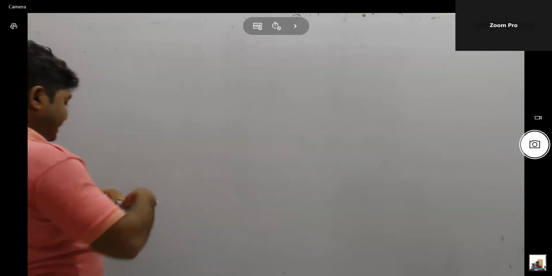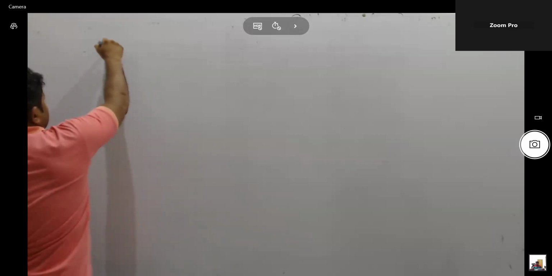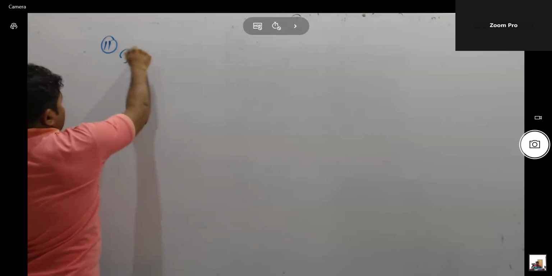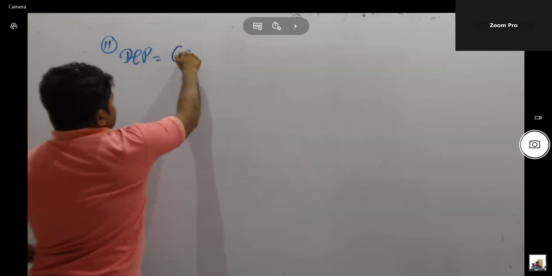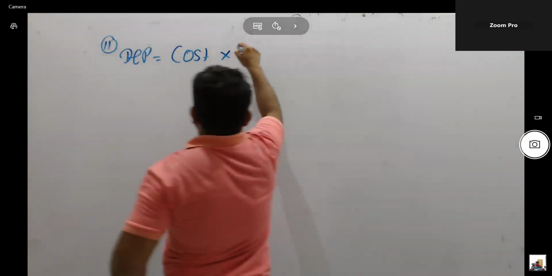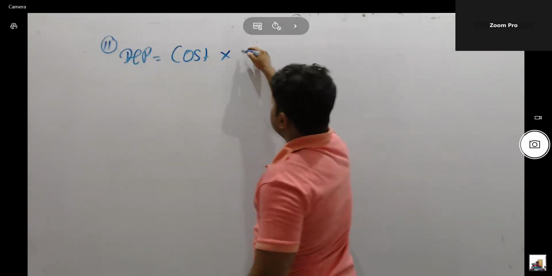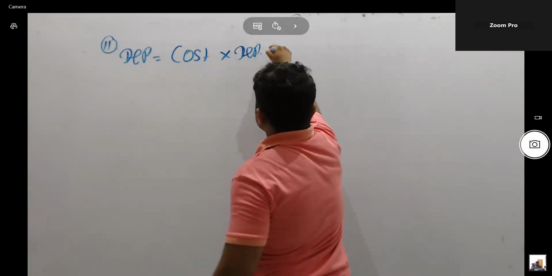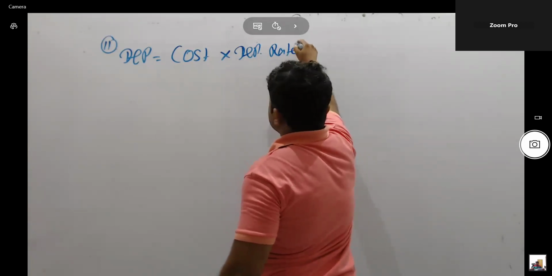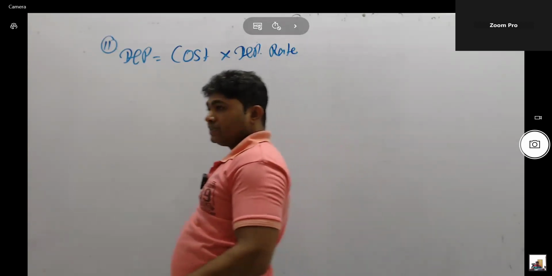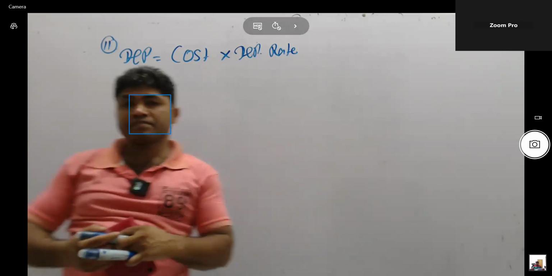That depreciation should be calculated. This is the equation. Question number 11. Depreciation equals cost value into depreciation rate. It has given depreciation rate. Therefore, depreciation rate 20%. Straight line method.